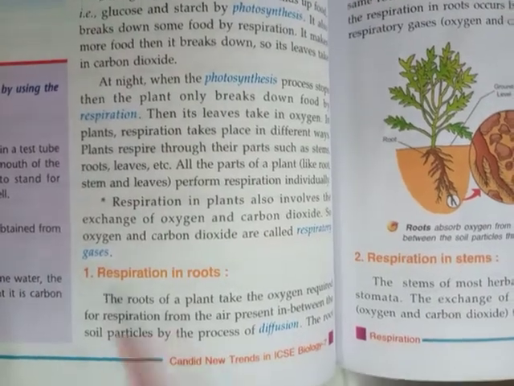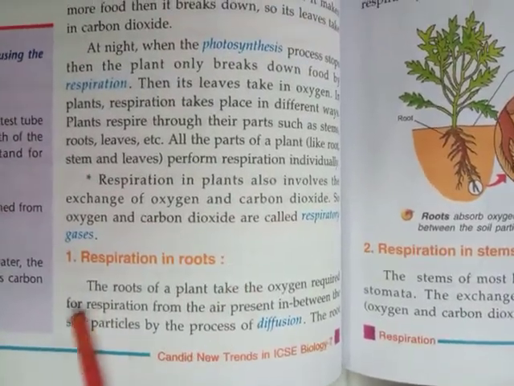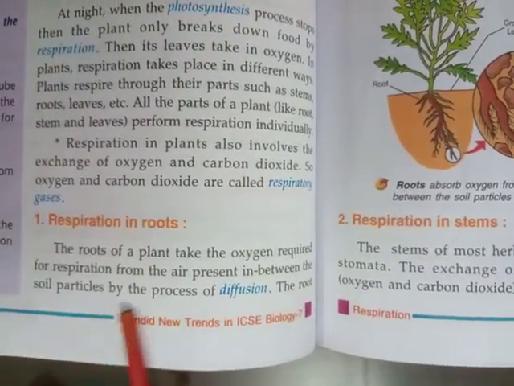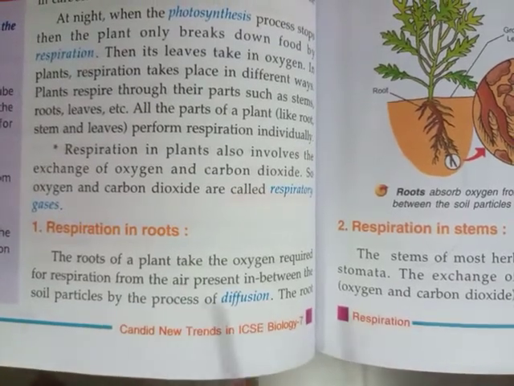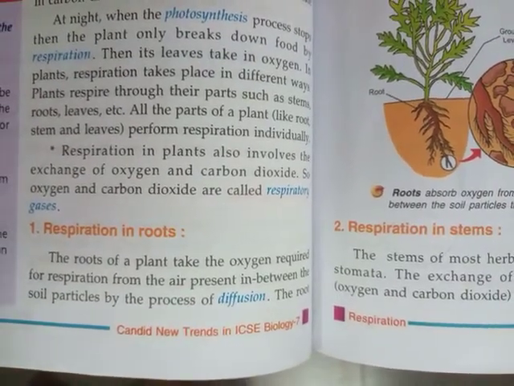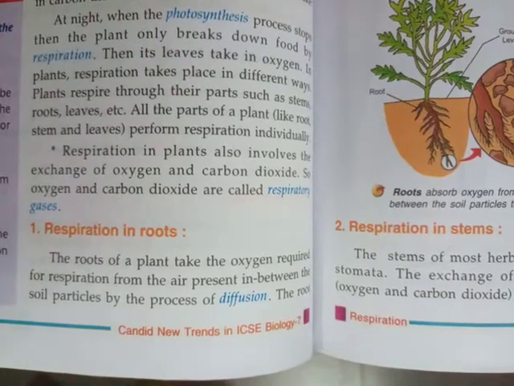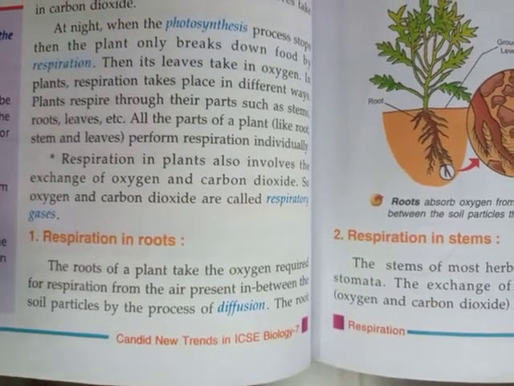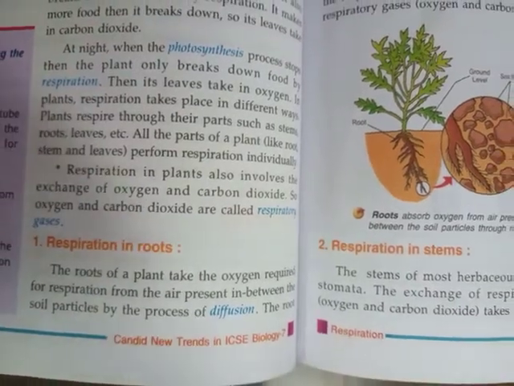Number 1, respiration in roots. The roots of a plant take the oxygen required for respiration from the air present between the soil particles by the process of diffusion. Now, what is diffusion? Diffusion is the movement of molecules from the region of their higher concentration to the region of their lower concentration.